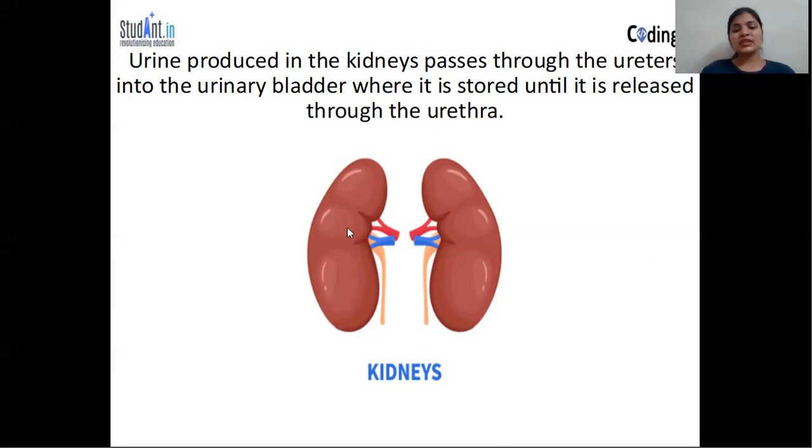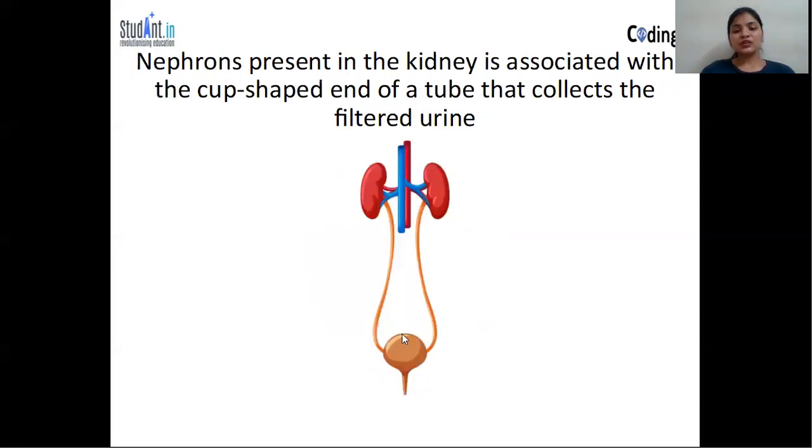The kidney passes this urine into the ureter, and the ureter opens into the urinary bladder. The urinary bladder is basically a bag where the urine is temporarily stored. When the time comes, the urinary bladder passes the urine into the urethra.